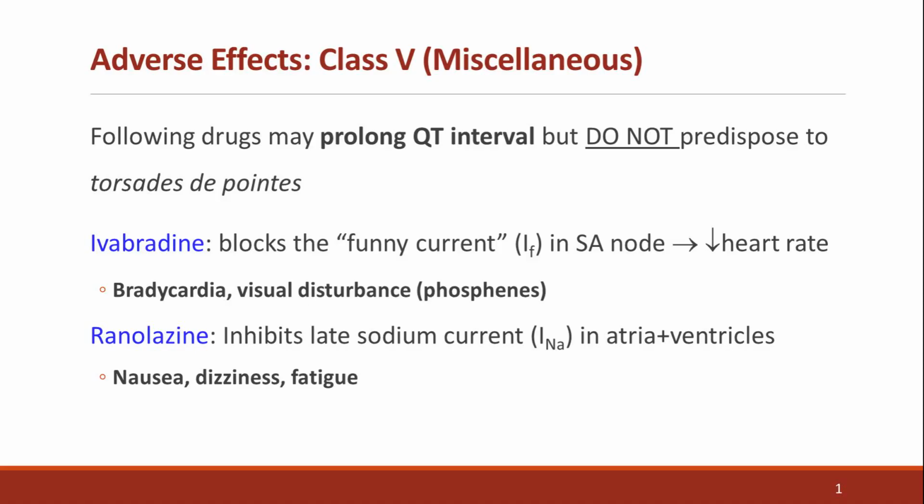While originally approved as an antianginal medication, it is also effective for rhythm control. It acts by inhibiting late sodium current in ventricles and atria. It also inhibits peak sodium and potassium currents in the atria. This mechanism helps suppress both atrial and ventricular arrhythmias, including atrial fibrillation and ventricular tachycardia. Nausea, dizziness, and fatigue are its side effects.